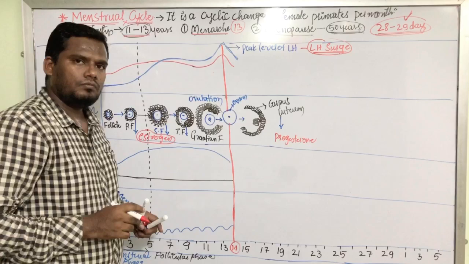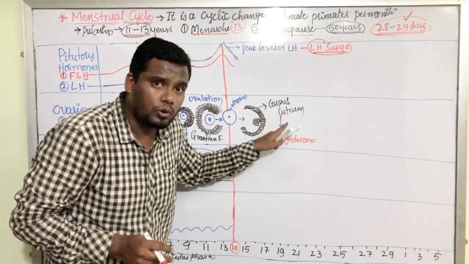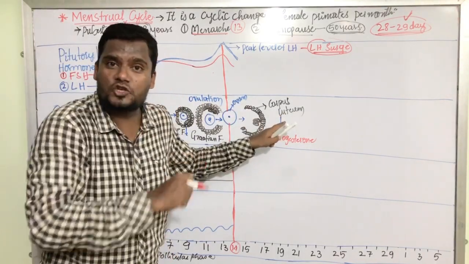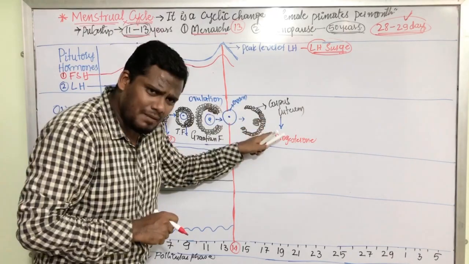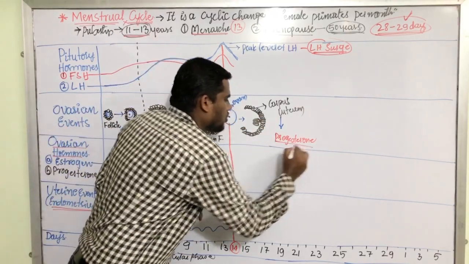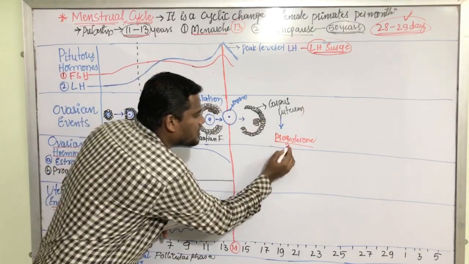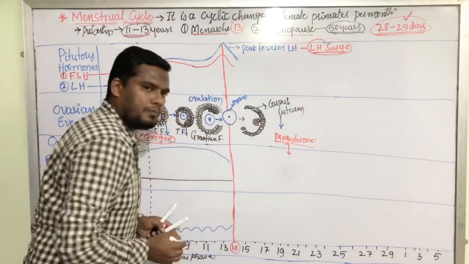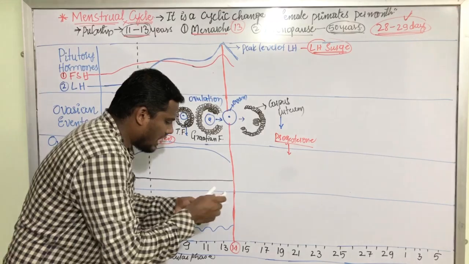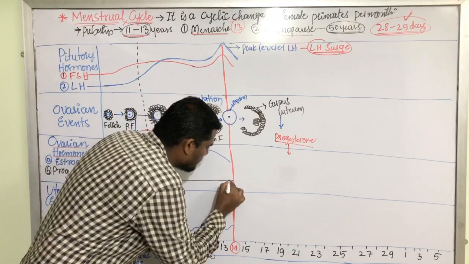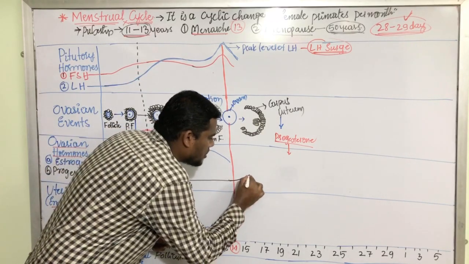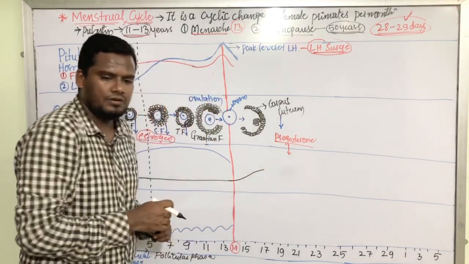Progesterone. Corpus luteum, when did it form? On the 14th day of the menstrual cycle. On the same day, progesterone gets secreted by the corpus luteum. As a result of this, the progesterone level starts getting increased. Progesterone level is slowly getting increased.